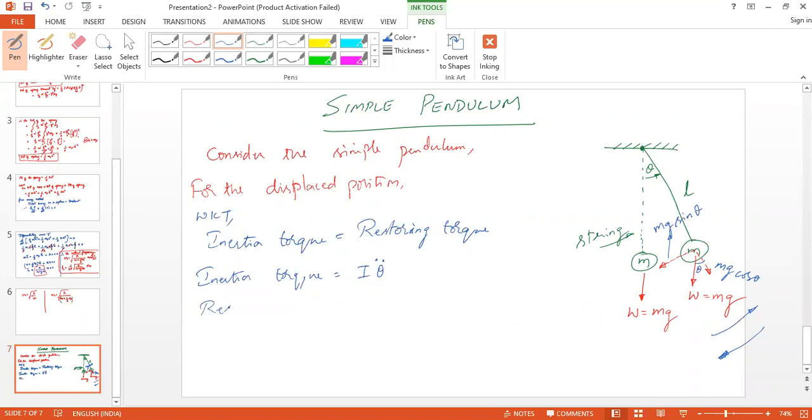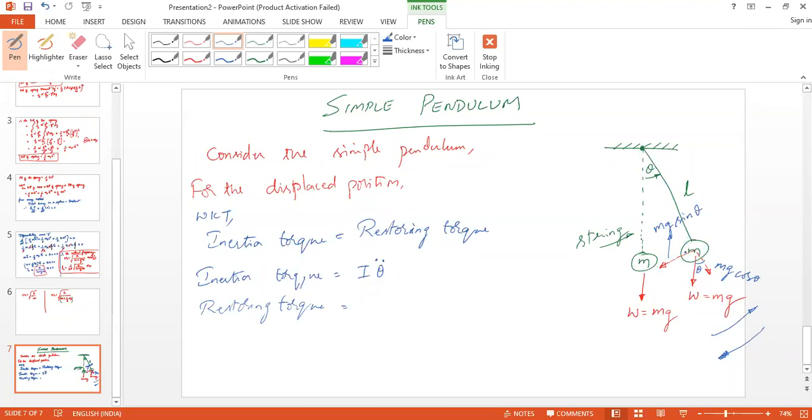And what is the restoring torque? Restoring torque is force multiplied by perpendicular distance.